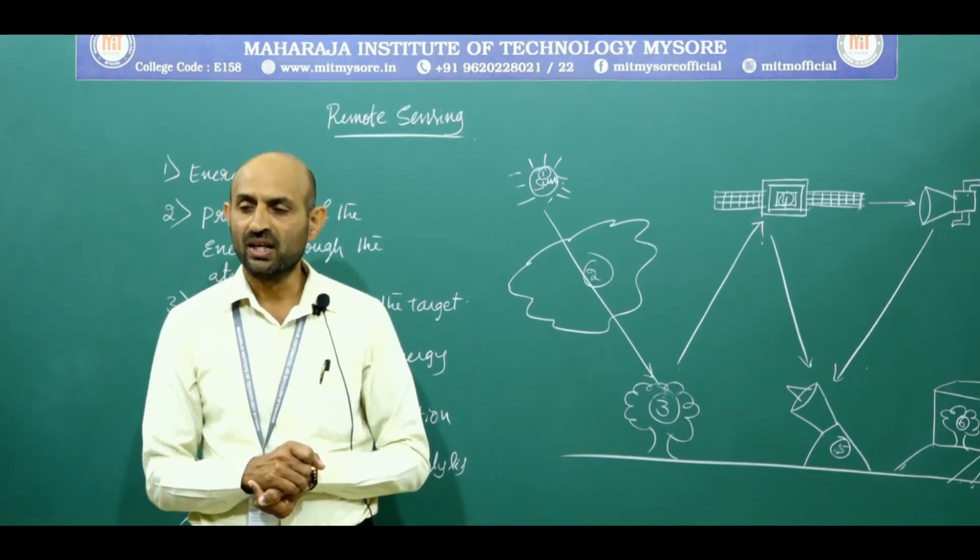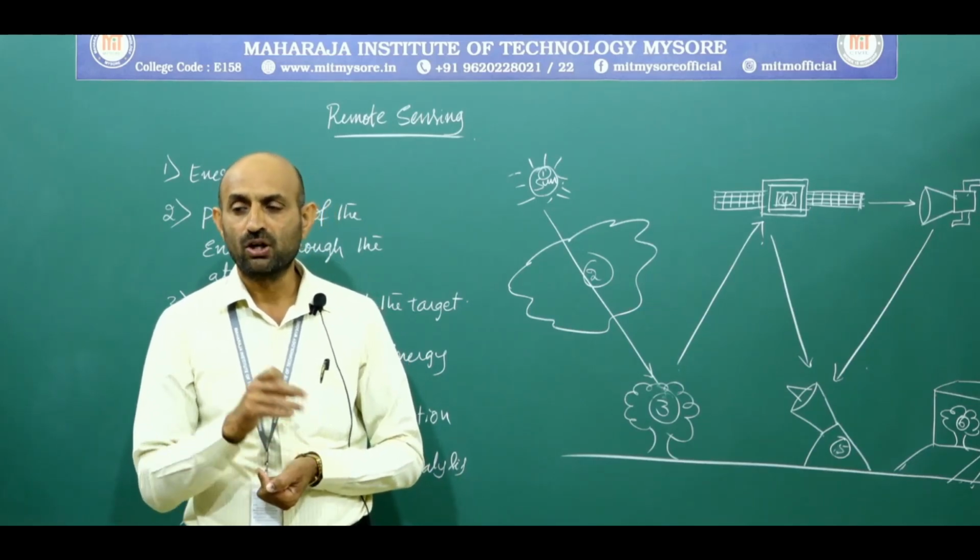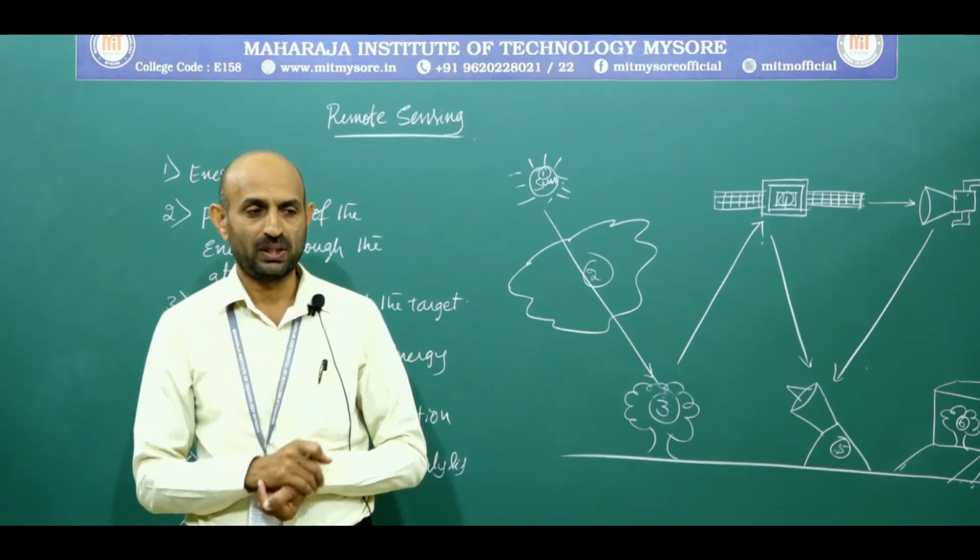Remote sensing data can also be used for crop condition assessment.